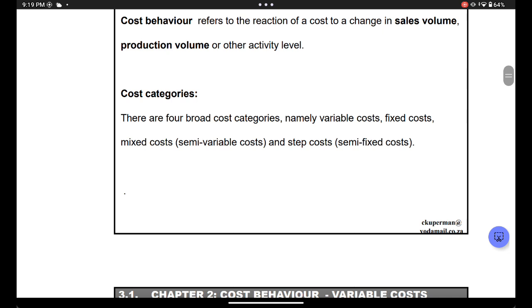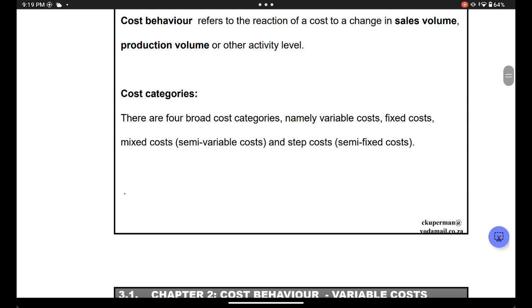Then you've got fixed costs. These are like your rent, okay, all that. It's basically fixed. It's like 2,000 rand per month. That's it. No matter how many units you produce, you can't say you produce 0 products in your business, so I don't have to pay rent. No, you have to pay rent. Total cost for rent will be 2,000 every single month. That's fixed cost. It doesn't change. Whether I make 1 product, 0, 10, it doesn't change.